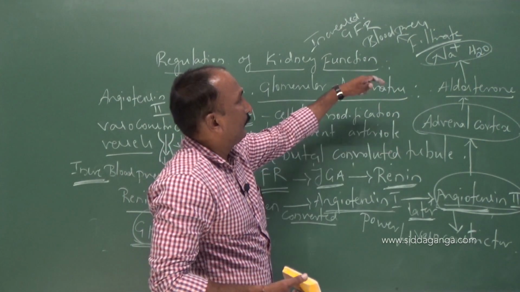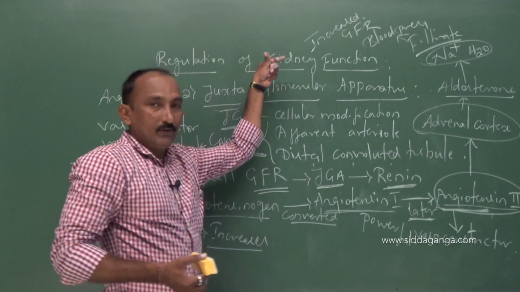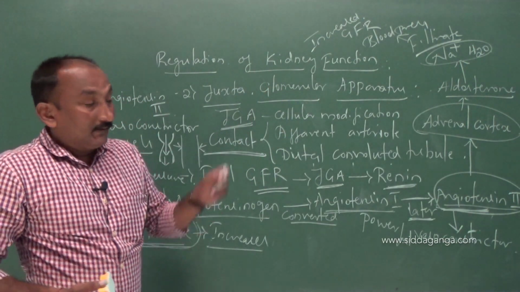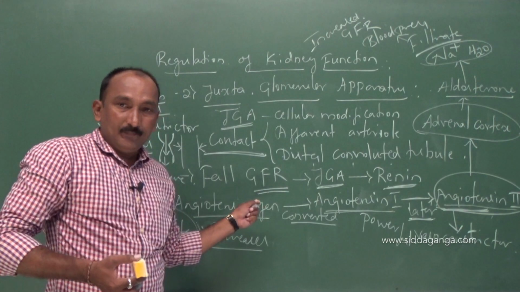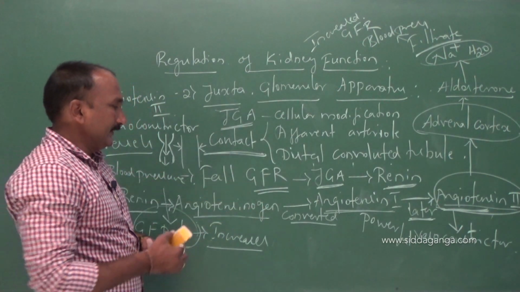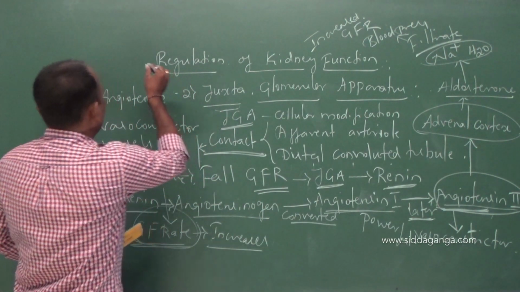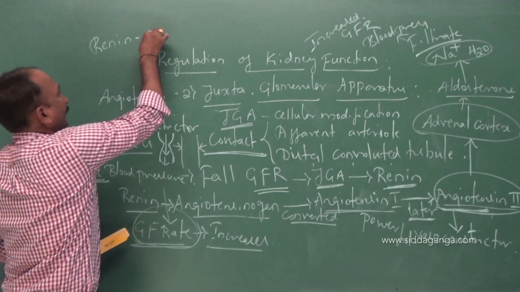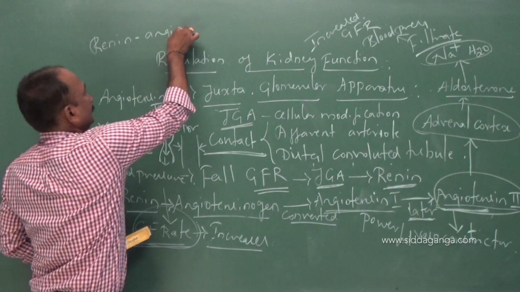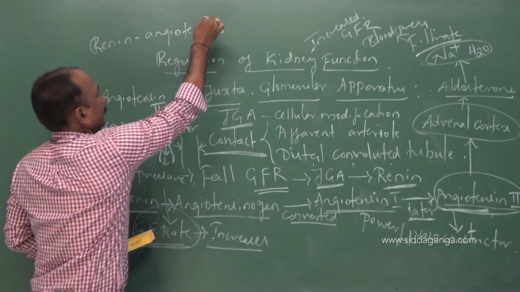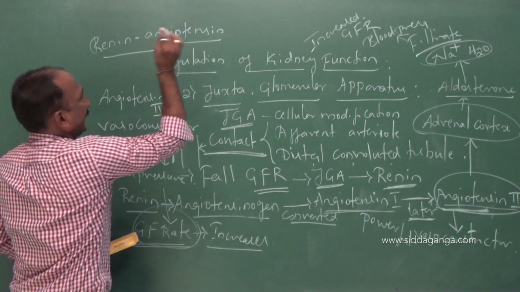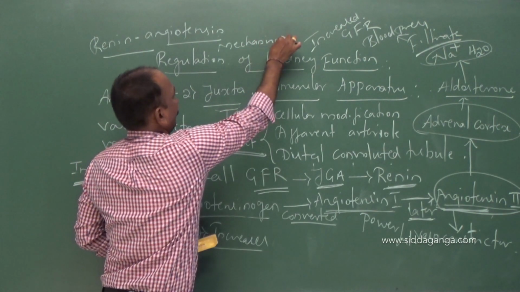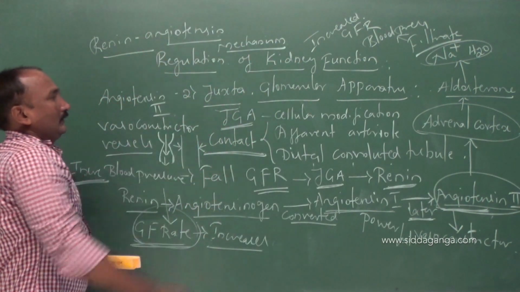As a result, the blood pressure and the glomerular filtration rate will increase. That whole mechanism together is called the renin angiotensin mechanism.